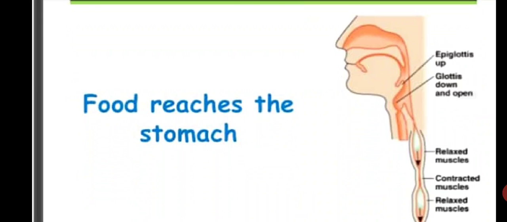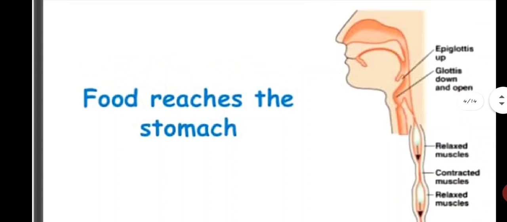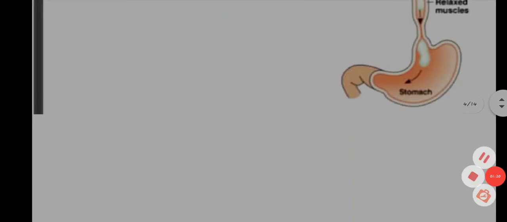And after swallowing that food, it reaches to your stomach. The bolus or the food reaches to your stomach through the peristaltic movements. And what is this peristaltic movements? The contraction and relaxation of your food pipe or your esophagus leads to the peristaltic movement, the wave-like movements which push your food to your stomach.